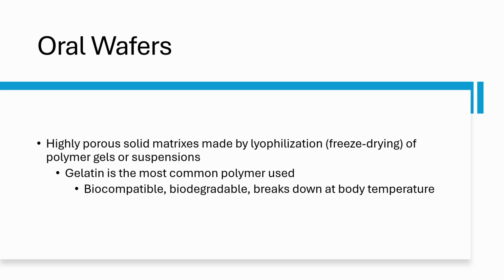The method on how a wafer is made involves lyophilization, commonly referred to as freeze drying. A suspension or polymer gel of a drug along with its excipients is lyophilized to form a tablet shape. Their porous structure allows for rapid saliva penetration. Gelatin is the most common polymer used because it's biocompatible, biodegradable, and breaks down at body temperature.